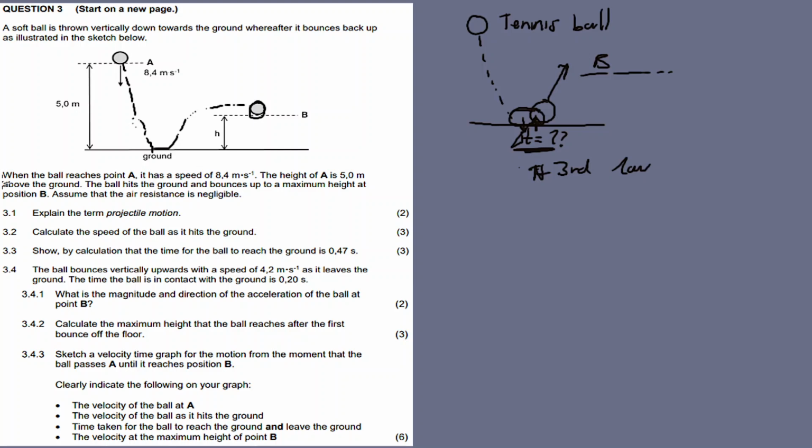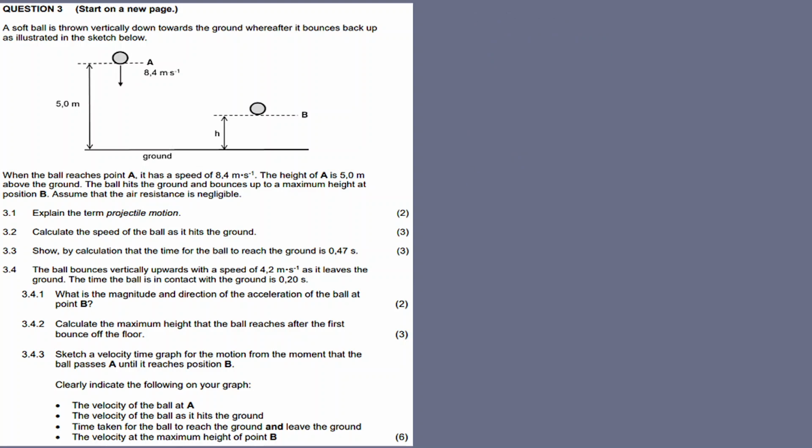Then they continue, but when the ball reaches point A, it has a speed of 8.4 meters per second, so this is our initial velocity, right? At A, the height is 5 meters above the ground. The ball hits the ground and bounces up to a maximum height at position B. Assume that the air resistance is negligible, so we ignore any air resistance.